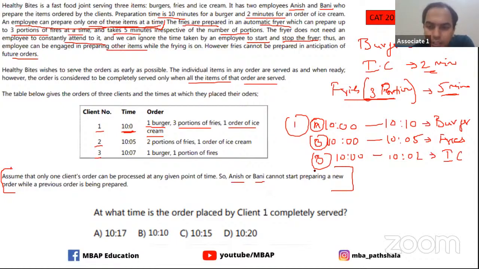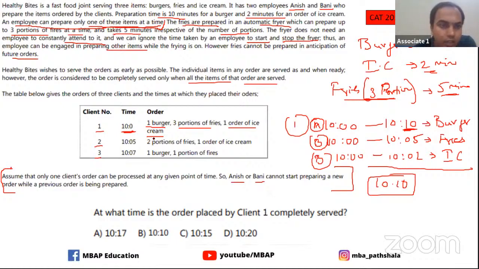So this way you see that, because the burger is the item which is taking the maximum time, the order can be served when all the items are cooked. It's given to you here: the order is considered completely served only when all items of that order are served. That means by 10:10, all the three items will be served here. That's why the answer to this question, at what time is the order placed by client number one completely served, is 10:10, which is option number B.